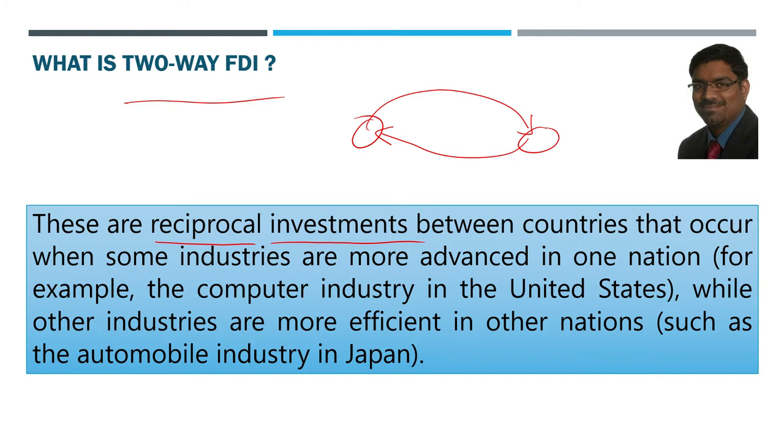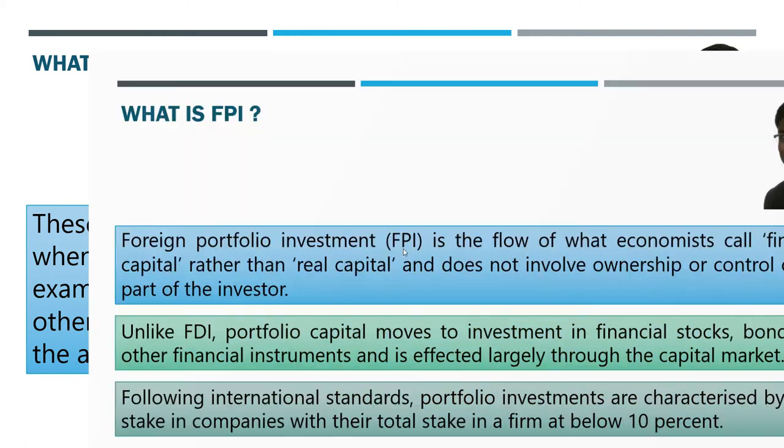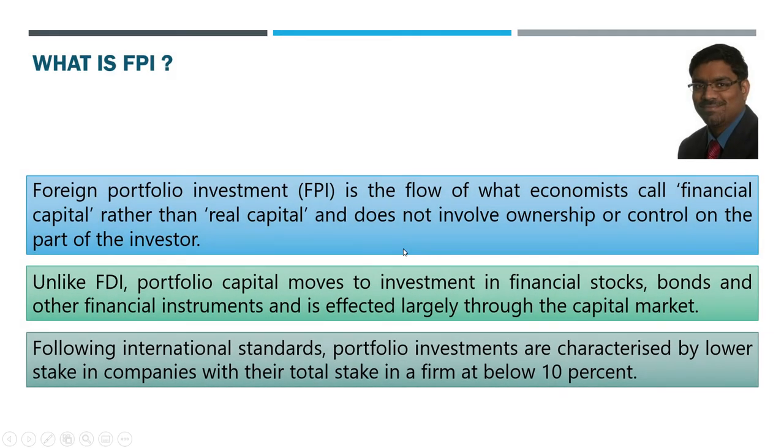Usually it happens when one particular country is more sophisticated and more skilled in one kind of manufacturing activity or a particular service. In that case, there will be FDI from one country into the other and vice versa also. That is what is called two-way FDI. That can be a small short note question separately. That is about, in general, what is FDI, different categories of FDI, components of FDI, two-way FDI, etc.